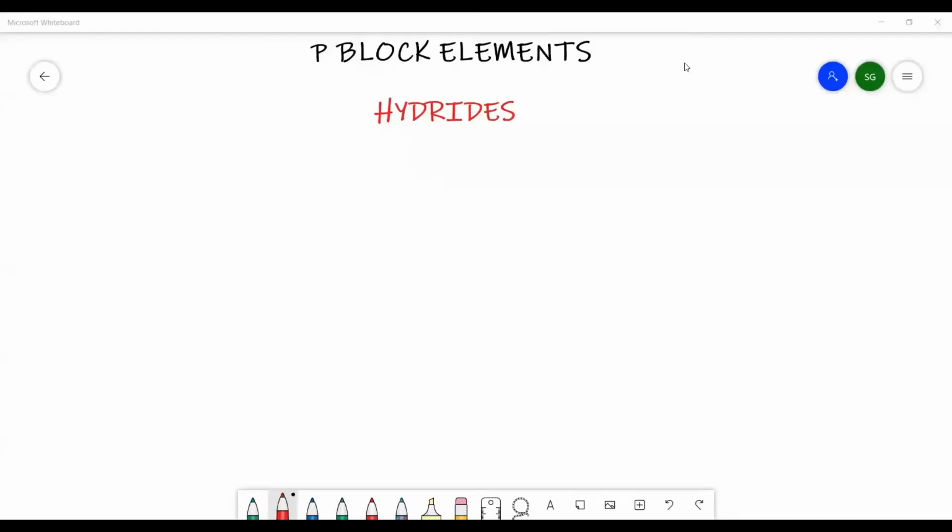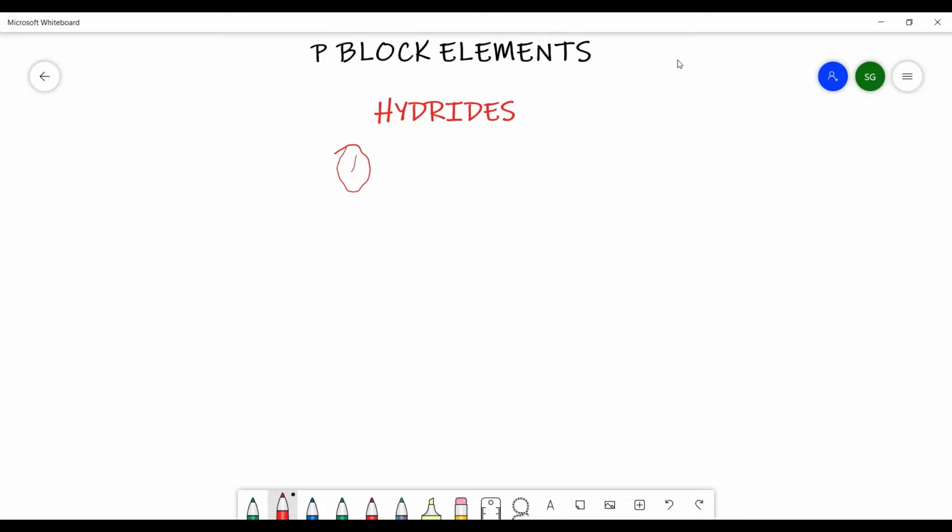Hello everyone. As we are doing the P block elements, class 12, chapter 7, this is lecture 3 in which we will discuss the chemical reactivity of the group 15 elements and their compounds. First of all, we are going to discuss the compounds of the nitrogen family with hydrogen, that is, the formation of hydrides.